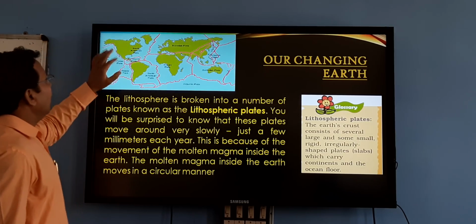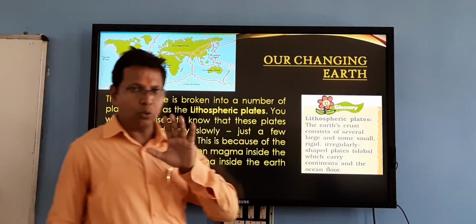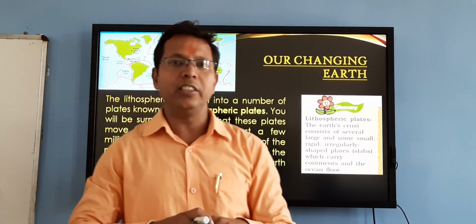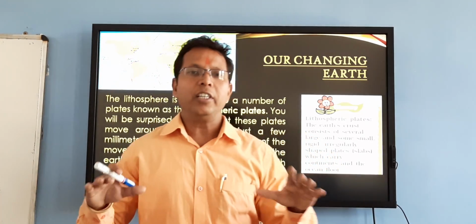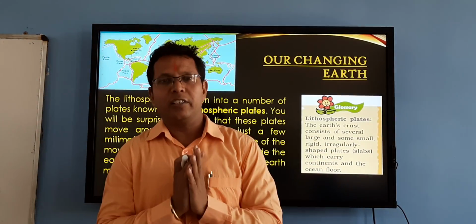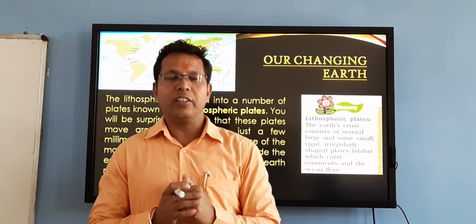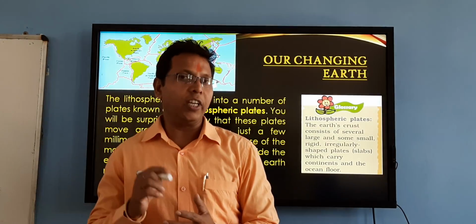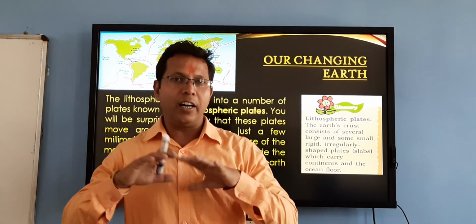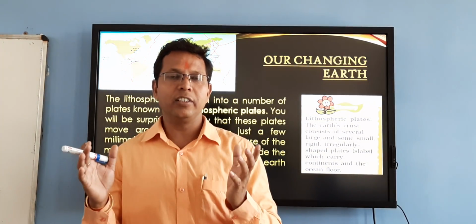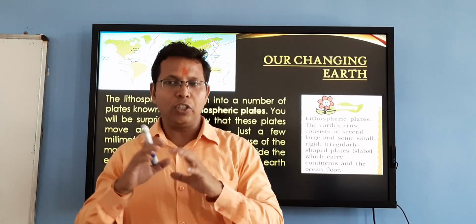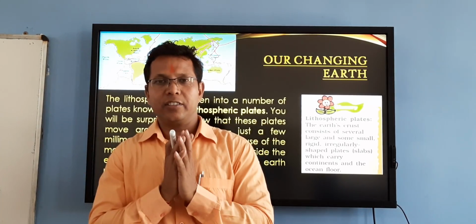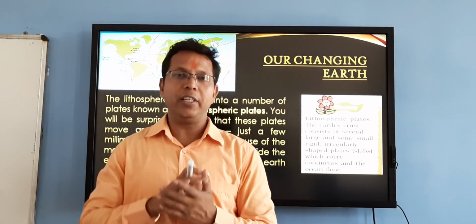Yes, very good. You have already learned that the surface of the earth, where we are living, is known as the lithosphere. The hard surface where we are living is known as the lithosphere. The whole earth is divided into different types of plates, that is lithospheric plates.